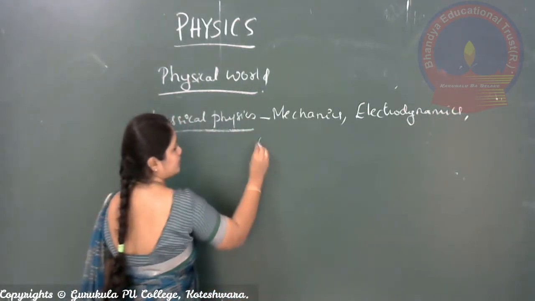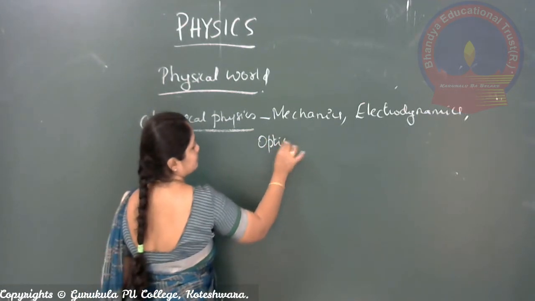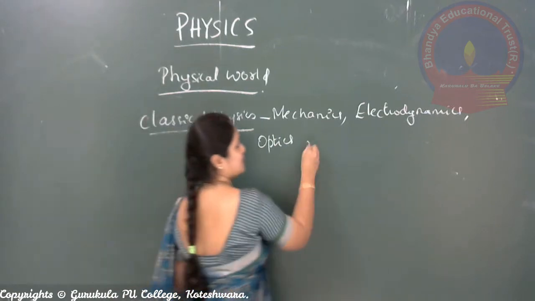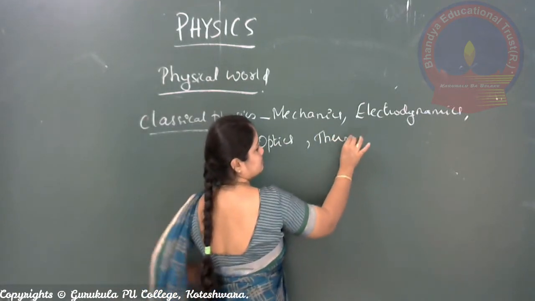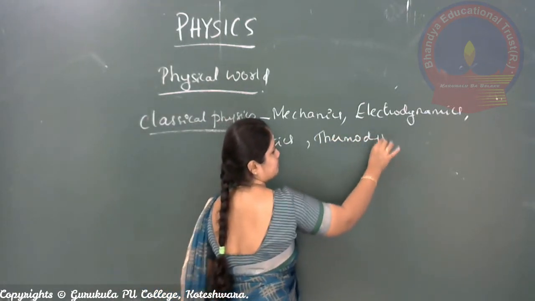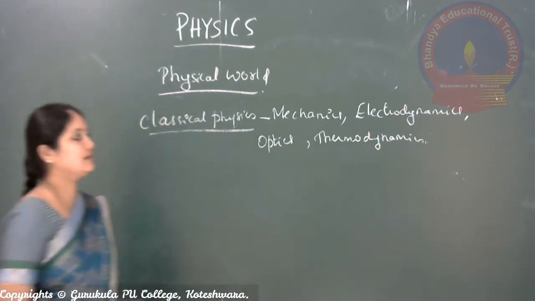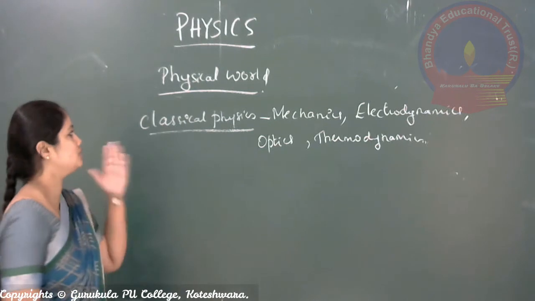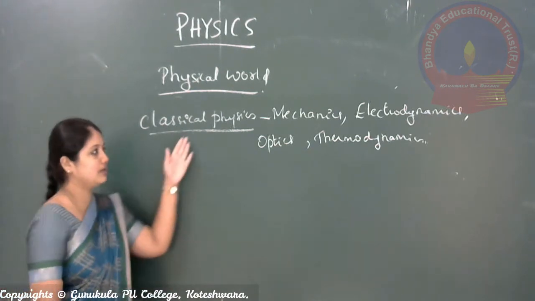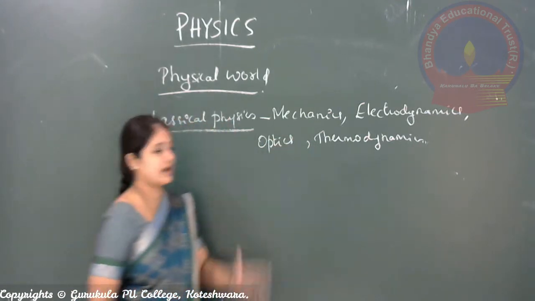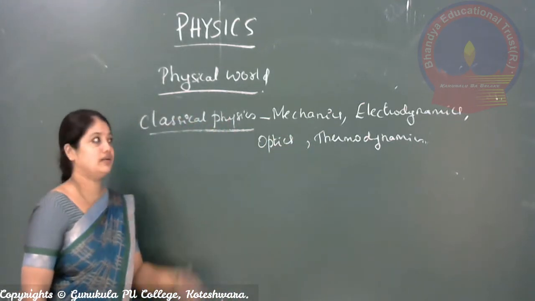Then have optics. Okay, mechanics, electrodynamics, optics, and thermodynamics. These are the various branches that you have in classical physics. Now, what are all those?